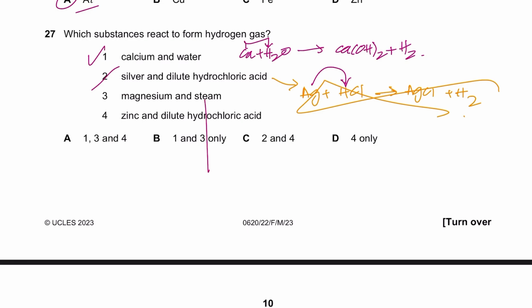Magnesium plus steam. Now, obviously, magnesium plus steam, H2O gas, it will give you magnesium oxide and hydrogen.